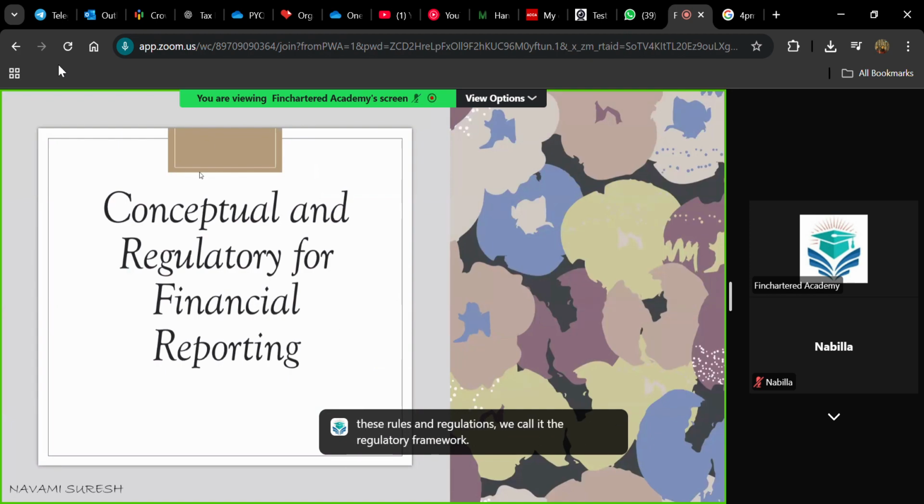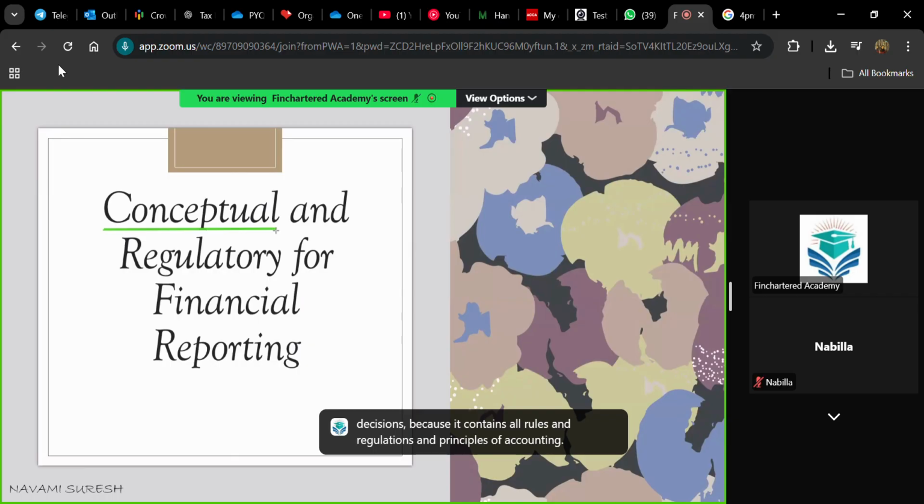And there are certain conceptual things that you need to understand, and that is the conceptual framework. This conceptual framework is a guide which helps you understand the rules and regulations and principles of accounting. So, what is the conceptual framework? Conceptual framework is a guide. It is a book. Let's assume like that. It is a guide that has all accounting concepts, rules, and principles, which helps you to decide what to do in a particular situation. Okay, you are in a situation in a company, you had a transaction. In this transaction, what is the rule that you have to apply? So this conceptual framework will help you to make decisions because it contains all rules, regulations and principles of accounting.